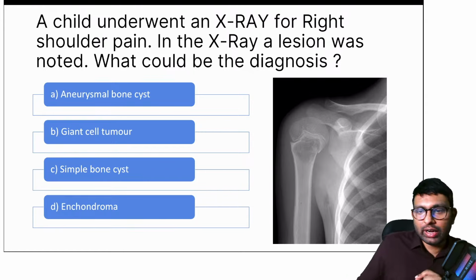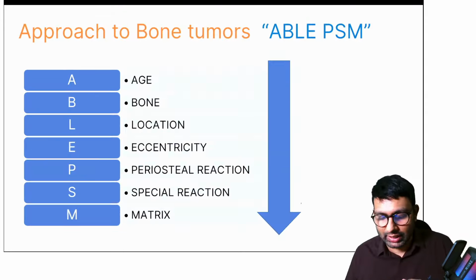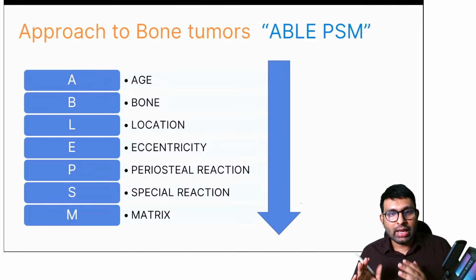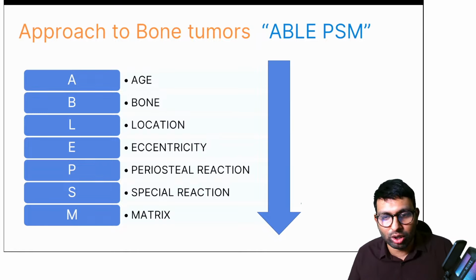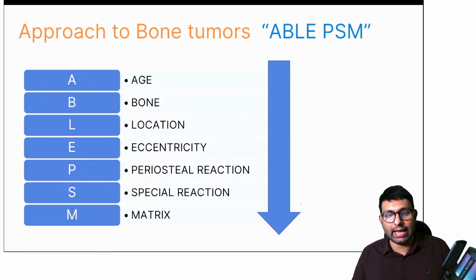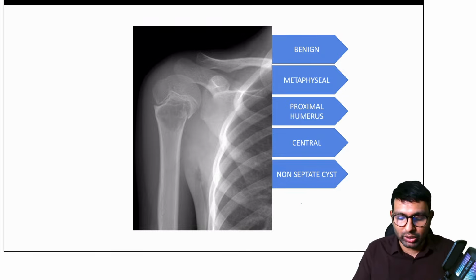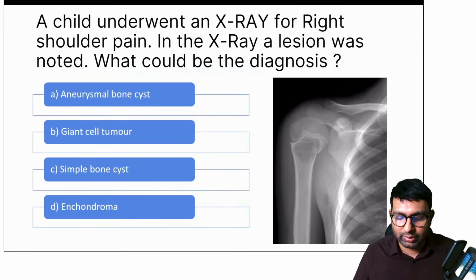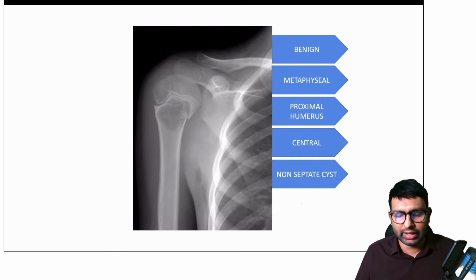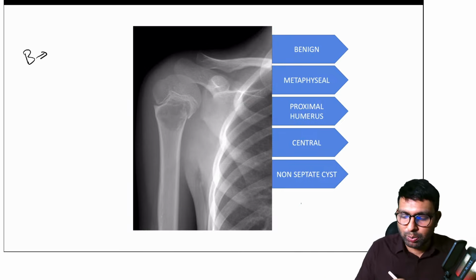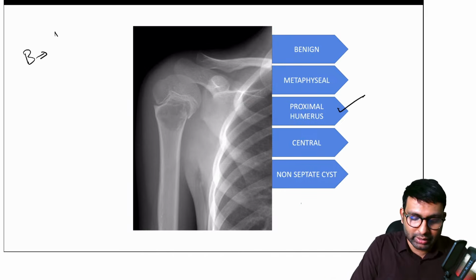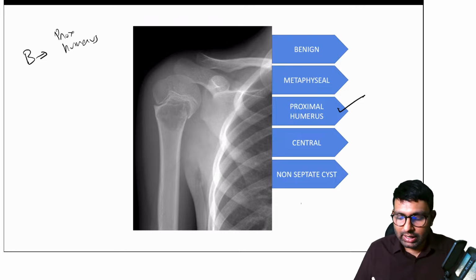Okay, let's go into these criteria again for this question as well, and the criteria again remains the same. ABLE PSM, that is age, bone, all of that. Sakshi believes it's C again. Through the criteria I can tell you, age again is not of any problem. Child is mentioned, so age is not a criteria that we can use. Bone, which bone is it? It's proximal humerus.